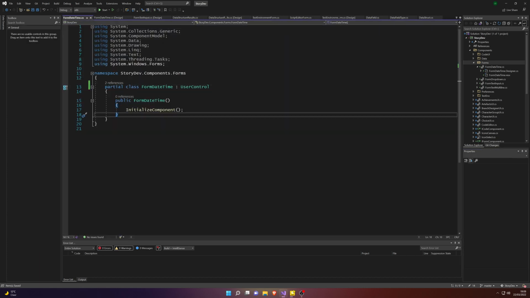Once again, generating a form date time. This is of course going to include a date time picker, again implementing our iForm component.